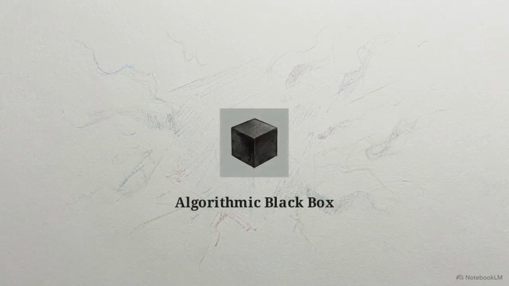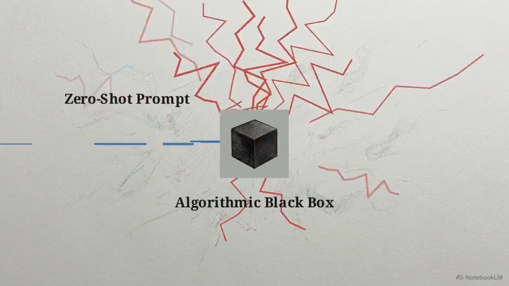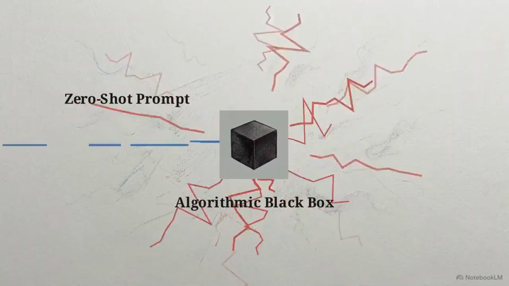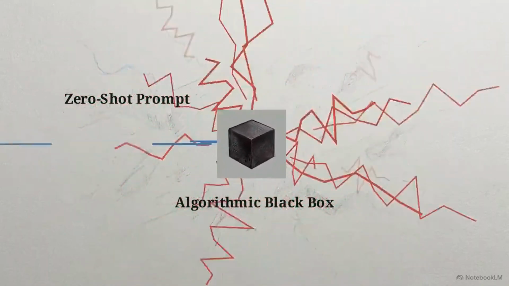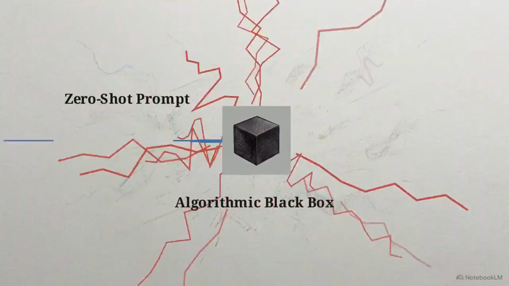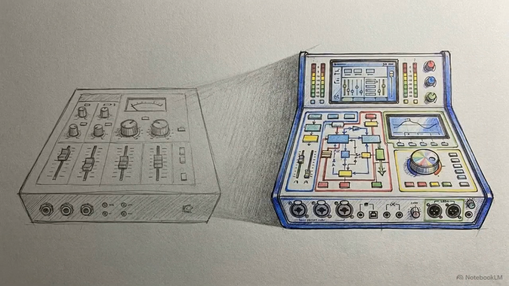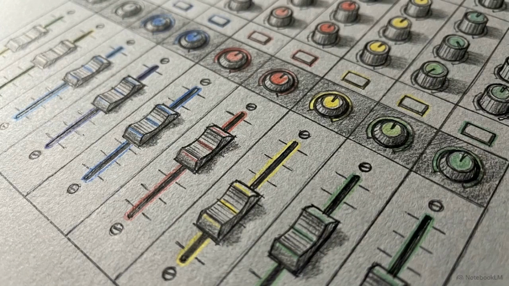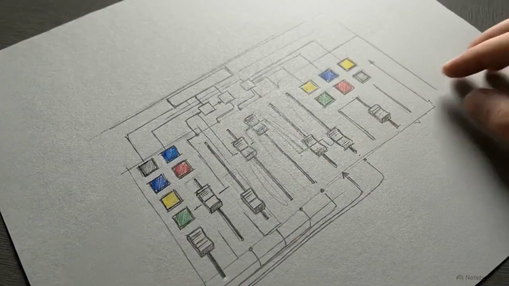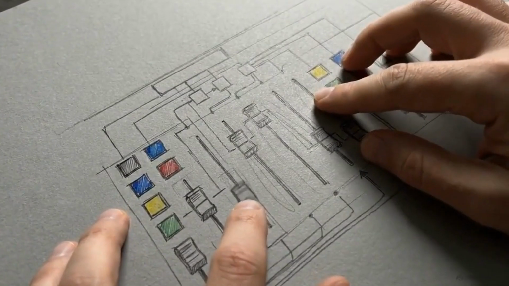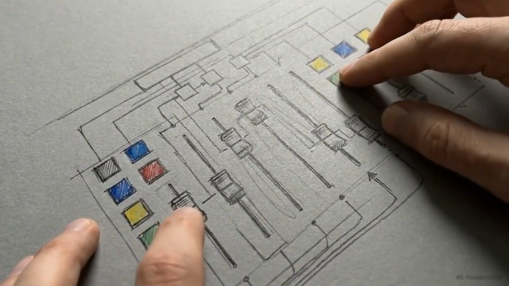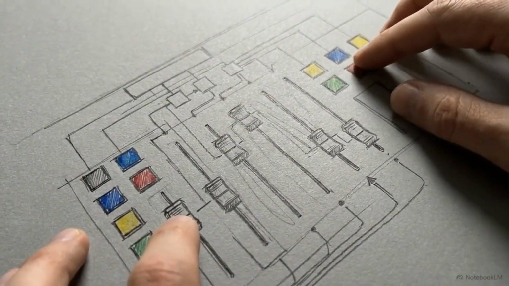Early generative audio often functioned as a zero-shot gamble. Users would input a text prompt and hope for a usable result, surrendering granular control to an algorithmic black box. To address this lack of control, Producer AI is rebranding to Google Flow Music, introducing an operational framework designed for user-led adjustments. This shift focuses on a system architecture that prioritizes deterministic control over the audio, moving away from the constraints of random, one-off generation.